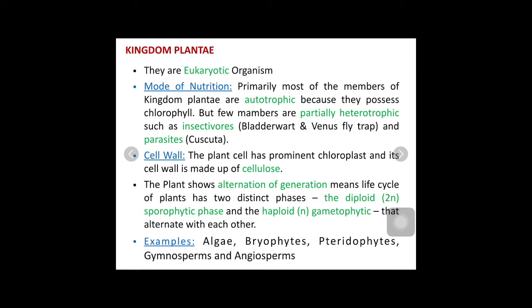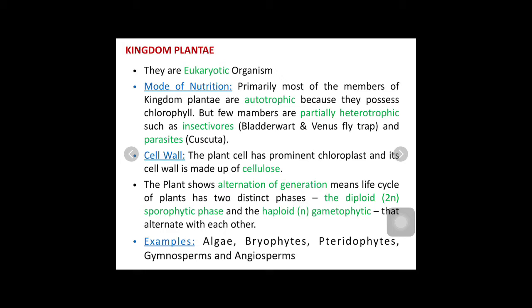But there are a few exceptional members of plants which are partially heterotrophic in nature. The examples of partially heterotrophic plants are the insectivorous plants and the second one is parasitic plants. Insectivorous plants get their nutrients from the insects, for example, the bladderwort plant and the Venus flytrap plant.